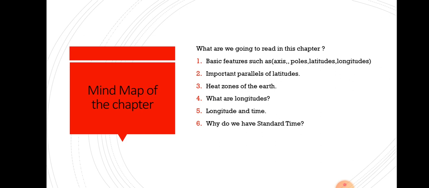Third, the heat zones, the different heat zones of the earth. Fourth, what are longitudes? Fifth, longitude and time. And sixth, why do we have standard time? And one thing also, students, I want to tell you beforehand, that I have prepared the video lessons of this chapter topic-wise, as it is given in your NCERT books. So these six topics are just the same topics as given in your NCERT book also.